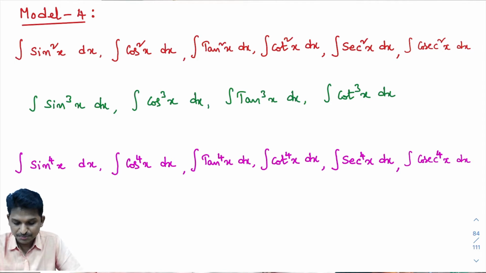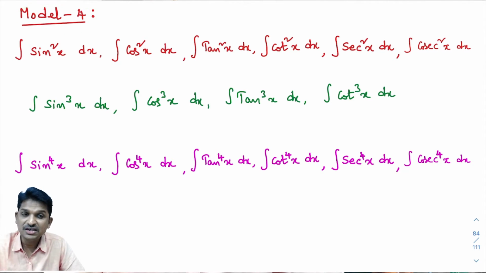In the integration chapter, we are in model 4. It is important. If you are good in model 1, model 2, model 3, then only you can understand model 4. If you are good in the first 4 models, then only you can understand model number 5. In the integration chapter, you need this continuity, one after another. In this class, what are the things we are going to learn?